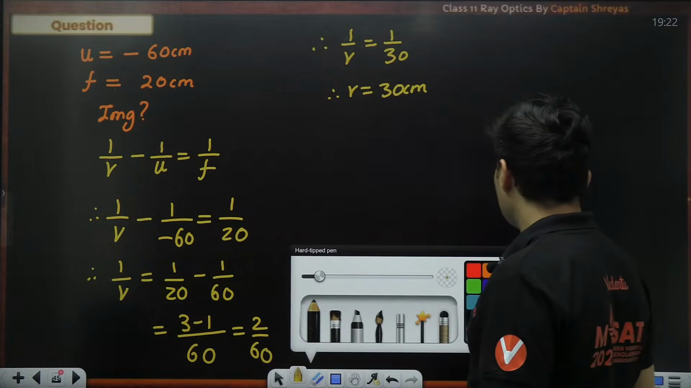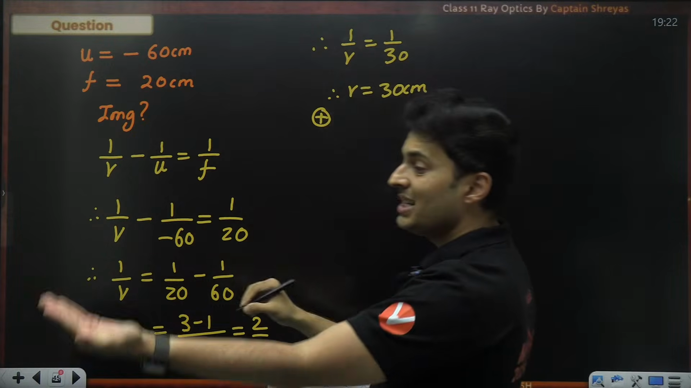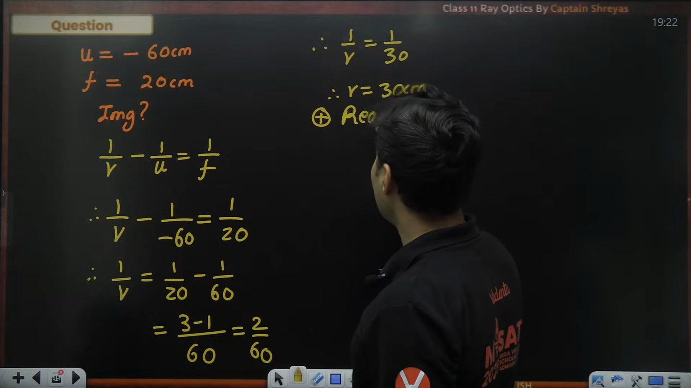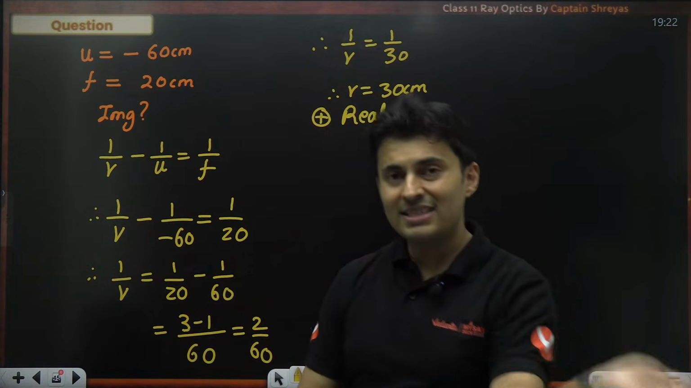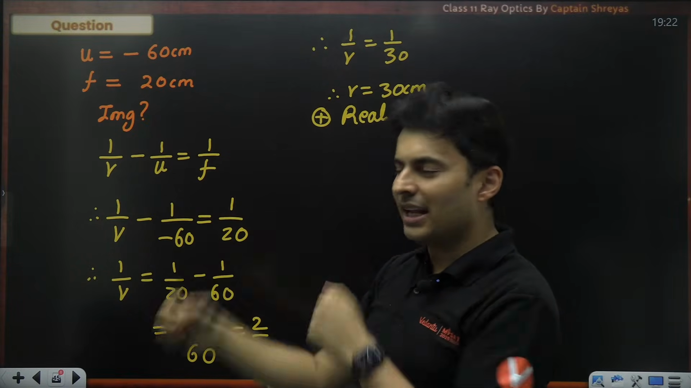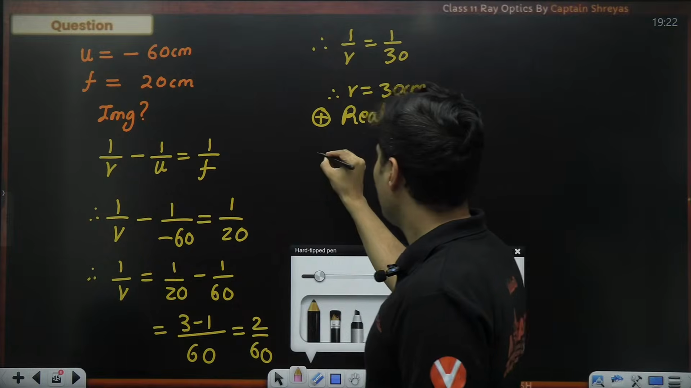Once I know image distance is plus 30, since it is positive, it means it is on this side. So the image is going to be real in nature. If it was negative, that means I would have to look through the lens and only then I can see it. So hence it is real in nature.